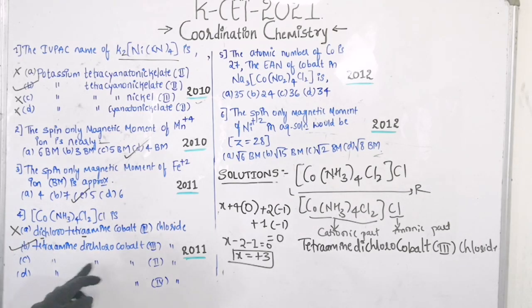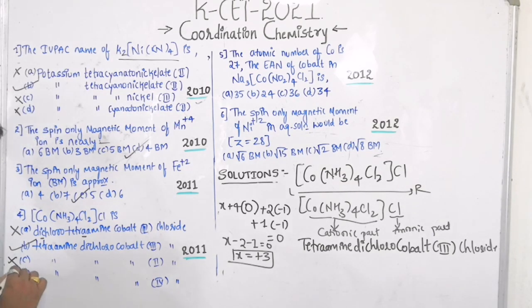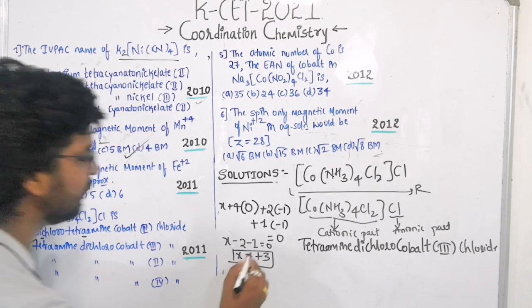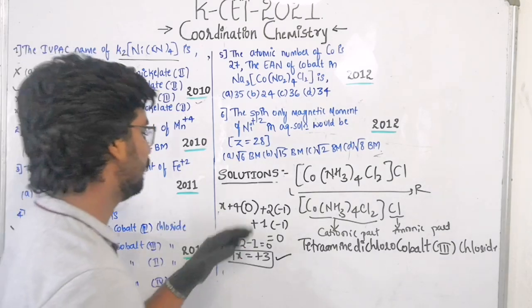If you try to see here, option C, they have given what? The cobalt in plus 2 state. So that's why it is wrong. In the same way, they have given what? Plus 4 state. So we found out that the cobalt is present in where? Plus 3 state. So the answer is tetraamine dichlorocobalt 3 chloride. Very simple thing. Okay. Okay, now let us try to solve another example here.